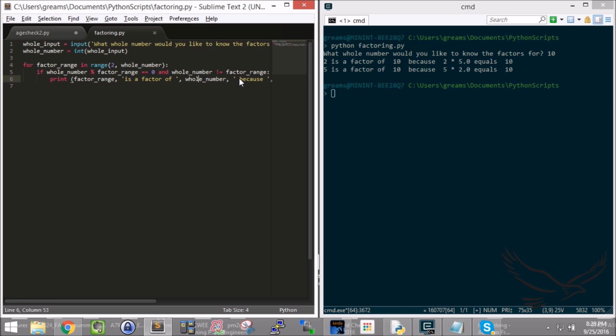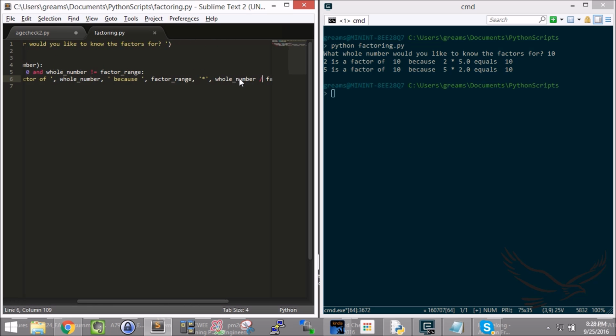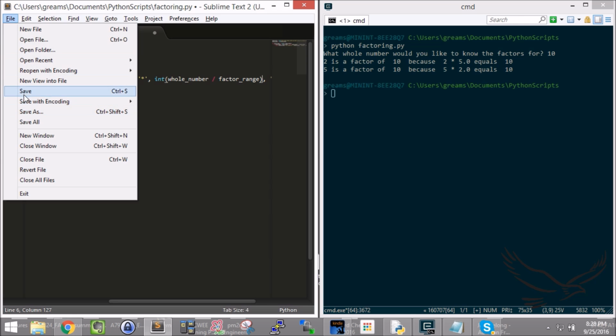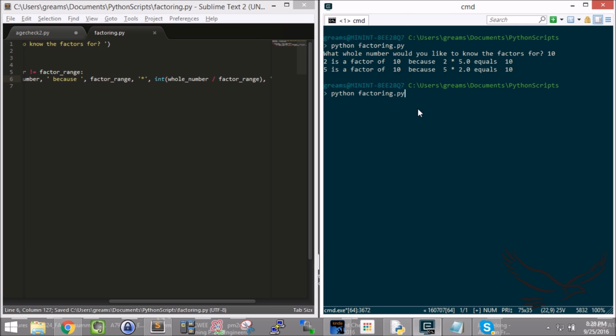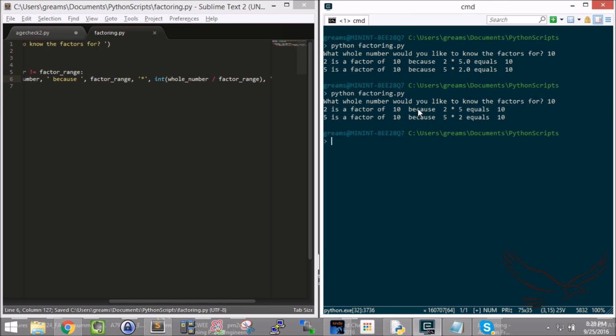So if you look right here on line number 6, you'll see I've got a division problem. Whenever you have a division problem, it produces a floating point. So I'm going to type int to convert this to an integer. Let me save that, and let's run it again, and we'll do 10 again. Aha! Now I got rid of that 5.0, 2.0.